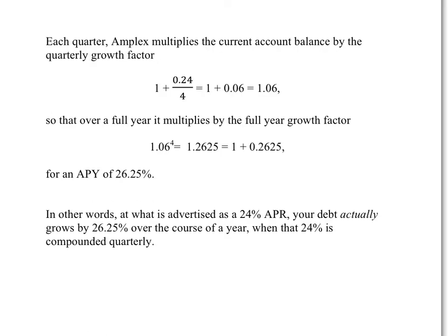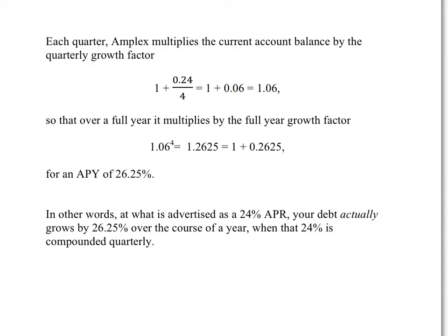Because we're told that Amplex compounds quarterly, that means that each quarter it multiplies the current account balance, however much that is, by the quarterly growth factor. That's 1 plus APR converted into a quarterly rate by being divided by 4. So notice it's not the 1 plus 0.24 that's being divided by the 4, it's just the 0.24 which is divided by 4. So that's 1 plus 0.06. In other words, the quarterly growth is 6% every quarter.